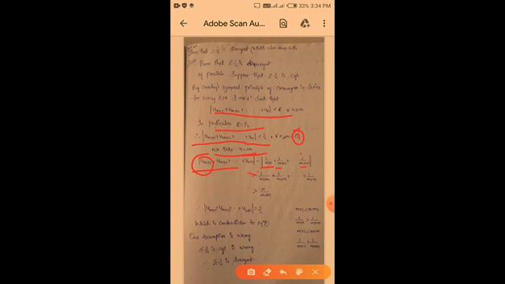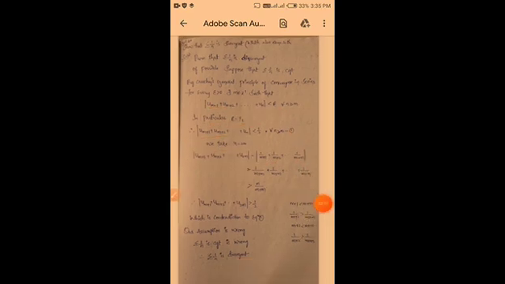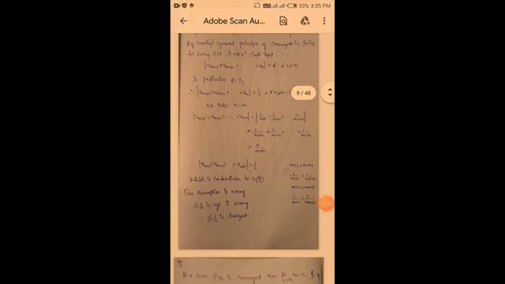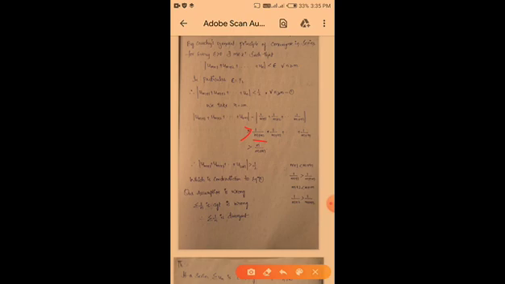Which is greater than 1 by m plus m, plus 1 by m plus m, and so on. How many times? m times, so m by m plus m, which is m by 2m. So m cancels, we get 1 by 2. So which is greater than 1 by 2.